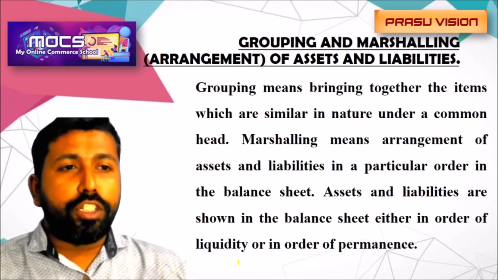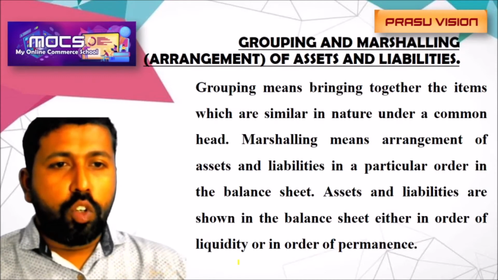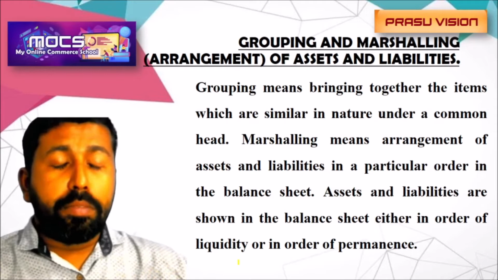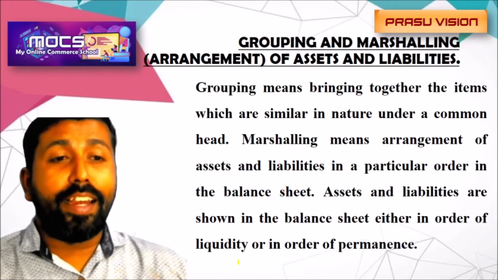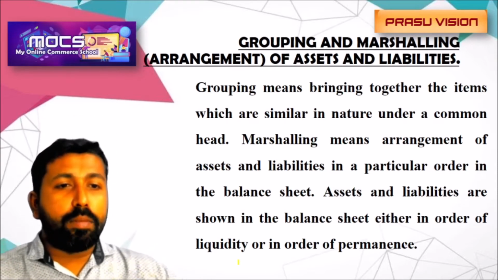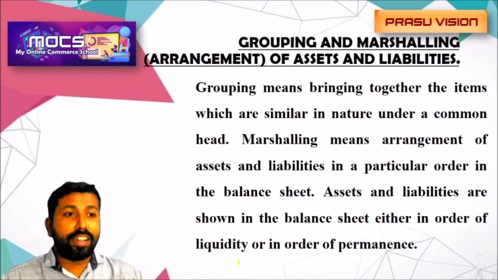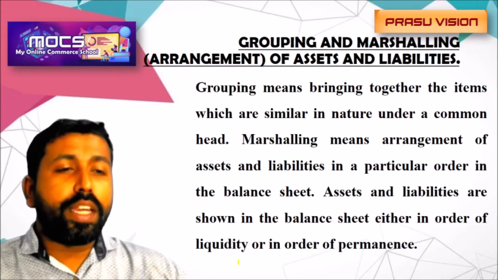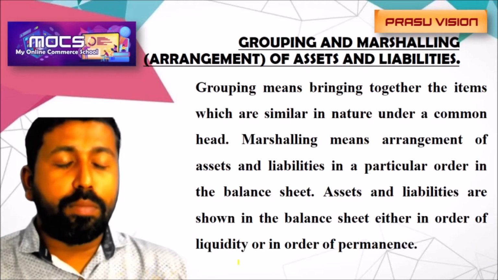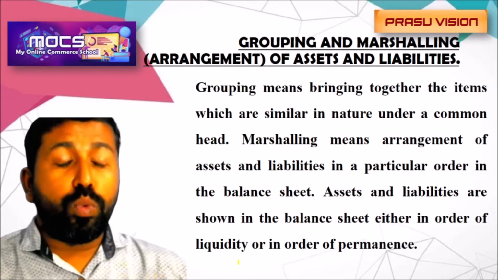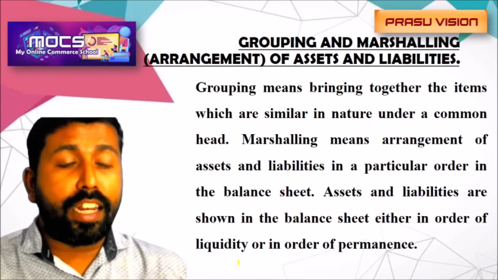While preparing the balance sheet, we have to group the items. Grouping means we have to bring the items to the asset side and the liability side as per their features. That is grouping and marshalling. Grouping means bringing together items which are similar in nature under a common head. When we prepare the balance sheet, we write the items which are current assets under one heading, and the fixed assets under another heading.